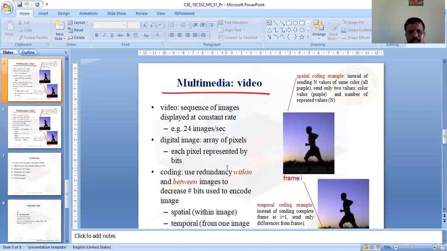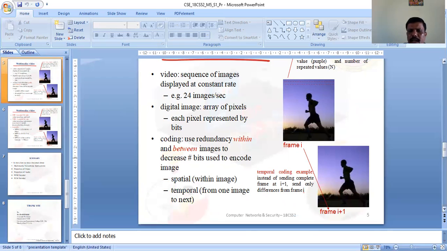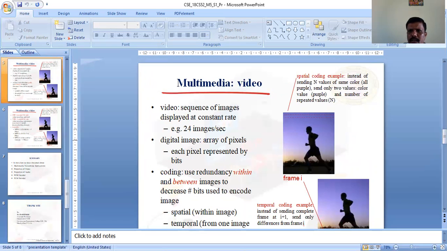So an image is compared with other images, one image with the other images. That is what we call temporal coding. Here you see one example they have provided.